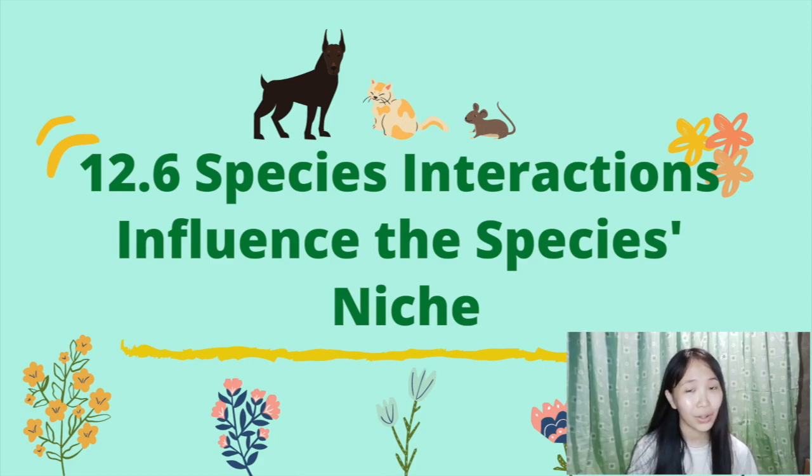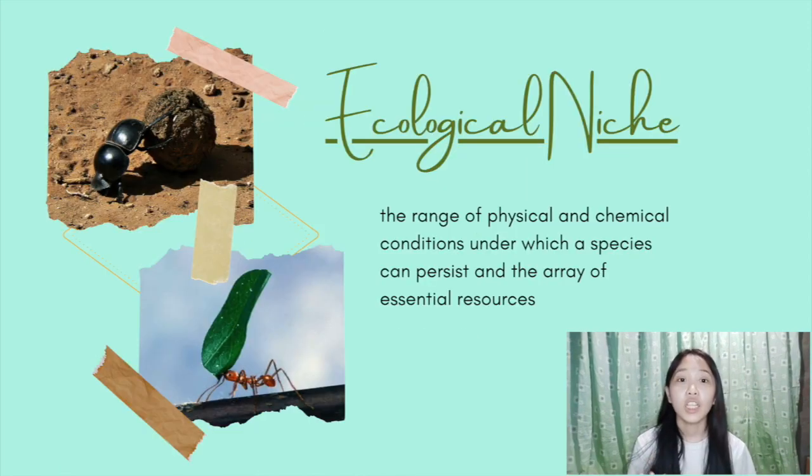So, what is ecological niche? Ecological niche, by definition, is the range of physical and chemical conditions under which a species can persist, and the area of essential resources that it uses. The niche comprises the organism's habitat, activity pattern, and the resources it could obtain from where it lives.